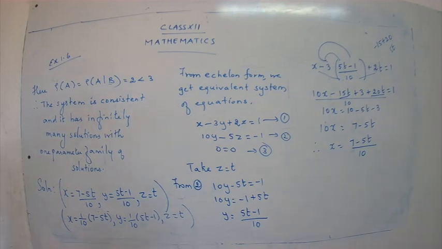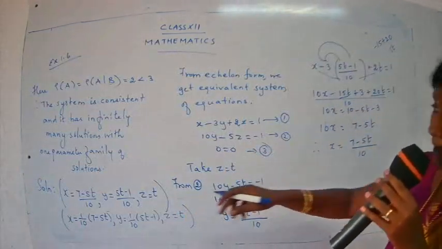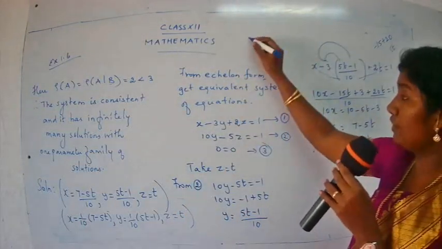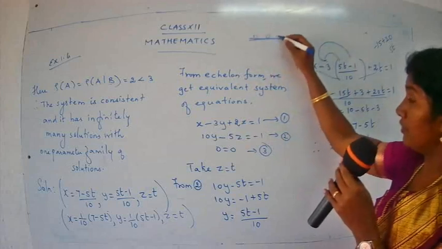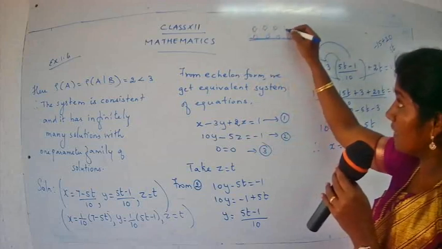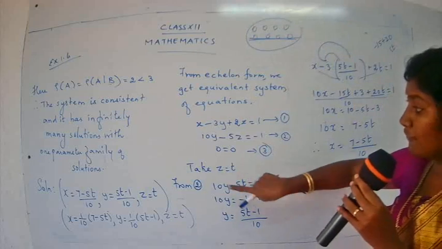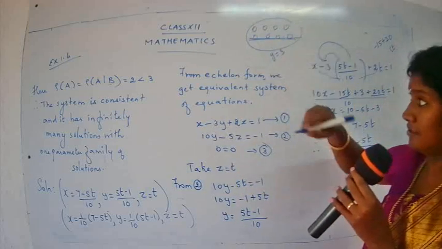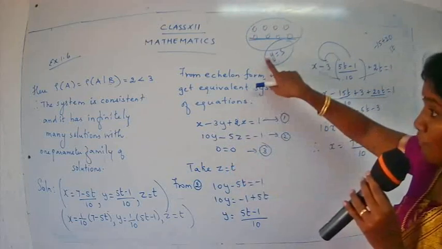So here one parameter. In some cases, children, I have told you that I'll explain to you about the second rule when we solve the sum. So sometimes what happens is, in sum number 2, we got one full zero row. The third row was full 0, every number was 0. In some cases you will get the second row also as 0. In that case, here we have taken z as t, so for that you will choose y as another parameter. For z we have taken one parameter, and for y also